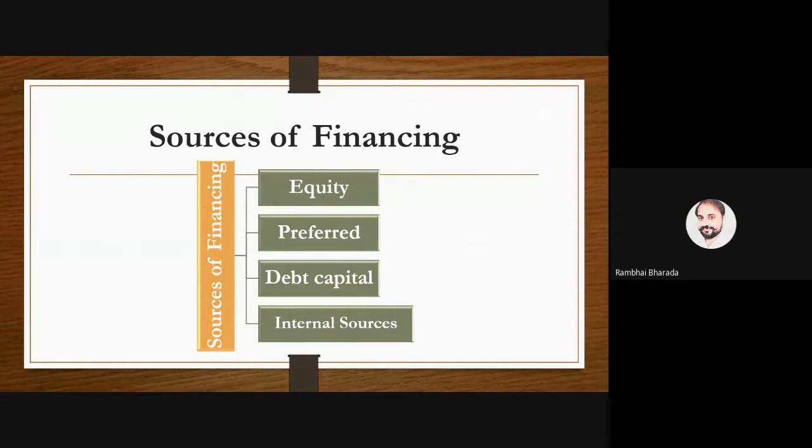As we are discussing the second unit, in the second unit we have four different components or parts. First part, sources of finance. Part two, cost of capital. Part three, capital structure, and part four, leverage.